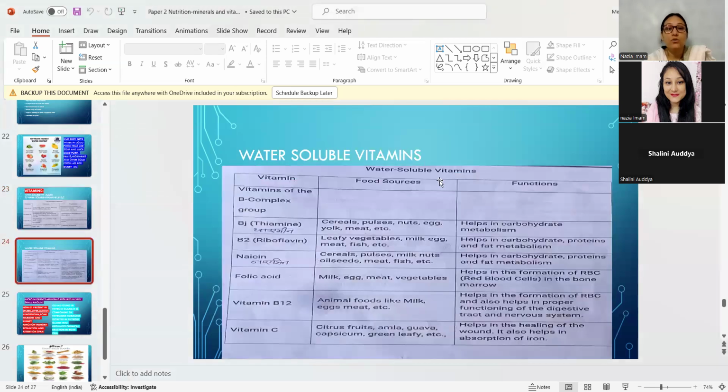Now, these are water soluble vitamins. They are also known as vitamins of B complex group: thiamine, riboflavin, niacin, folic acid, vitamin B12, vitamin C. These are known as B complex group vitamins. From where can we get thiamine? Cereals, pulses, nuts, egg yolk.